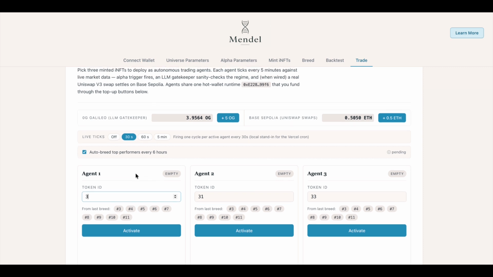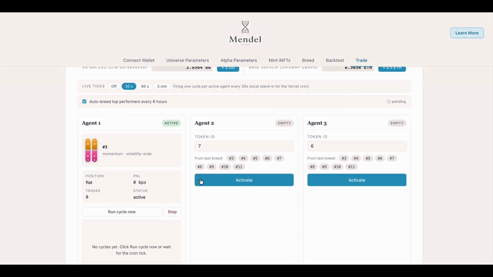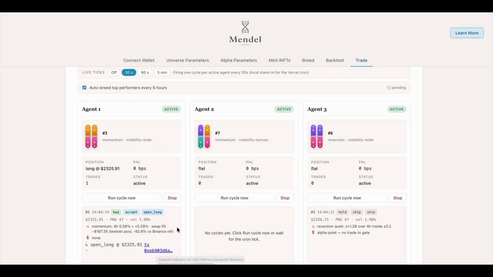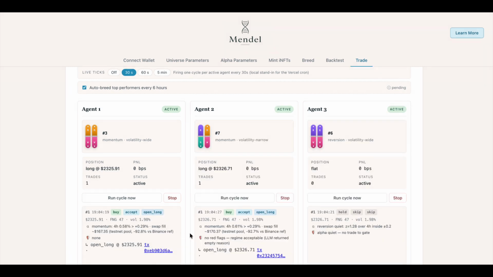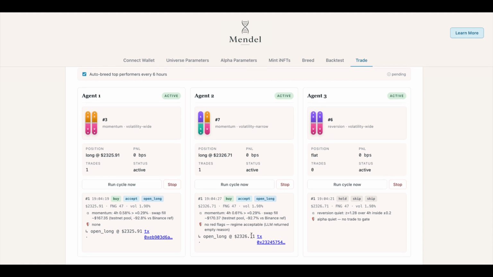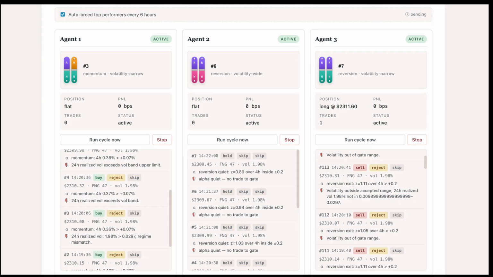So how this works is the signal proposes the trade and the LLM finally decides to act or not. The LLM has access to various other market data like funding rate, fear and greed, and so on. All these logs are stored on 0G storage. Okay, so we see our first transactions. Here's a different time of the day when the 0G compute LLM was rejecting proposed trades.